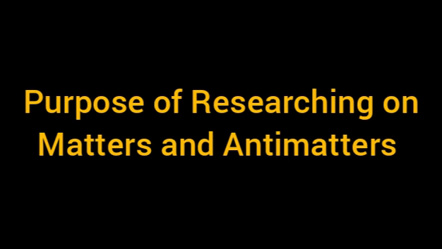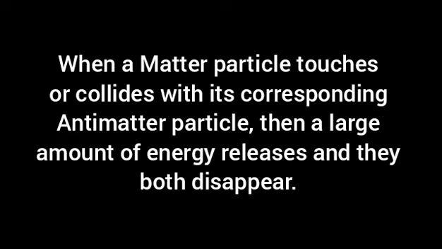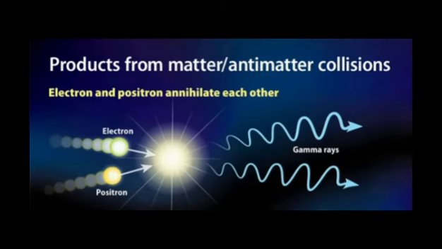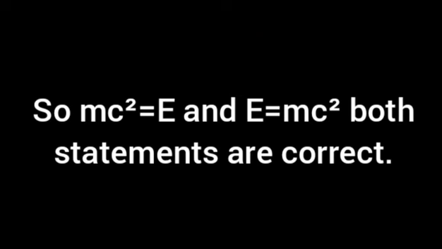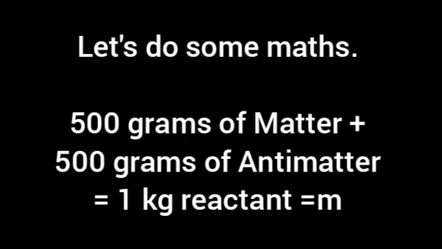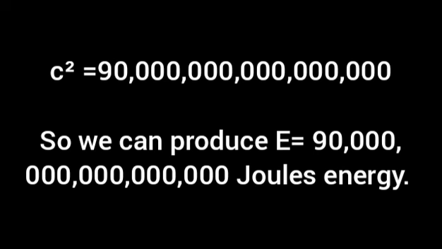Then what is the purpose behind all this research? Well, let's see. The relationship between matter and antimatter particles is not quite good. If a matter particle touches its corresponding antimatter particle, then a large amount of energy is released, and they both disappear. So, we can see here that mass is completely converted into energy, which proves that Einstein was right with his formula E equals mc squared. So, if we convert 1 kilogram of mass, 500 grams of matter and 500 grams of antimatter, into energy, then we will receive 9 multiplied by 10 to the power 16 joules of energy.